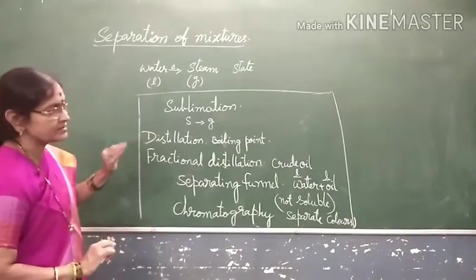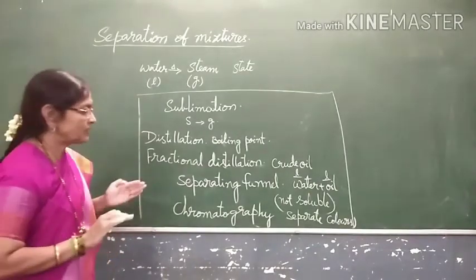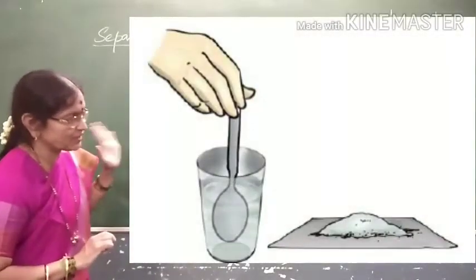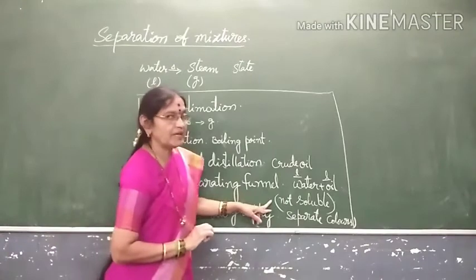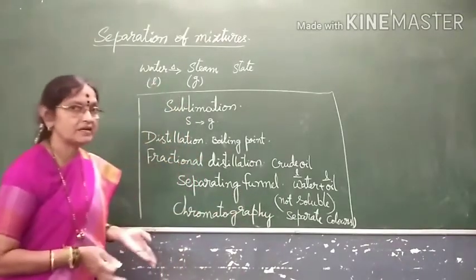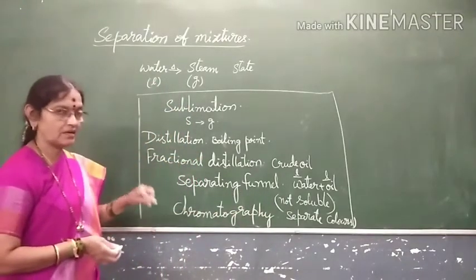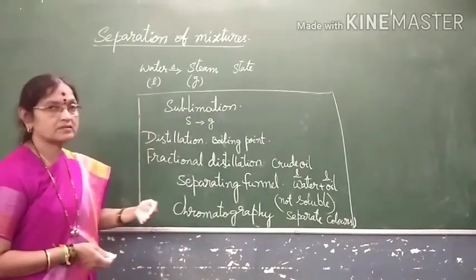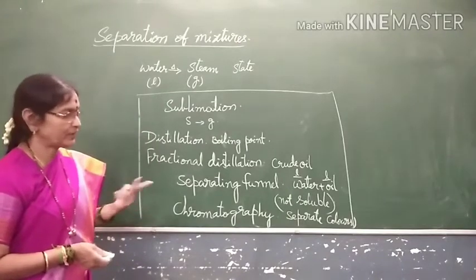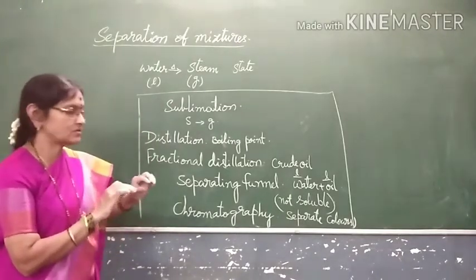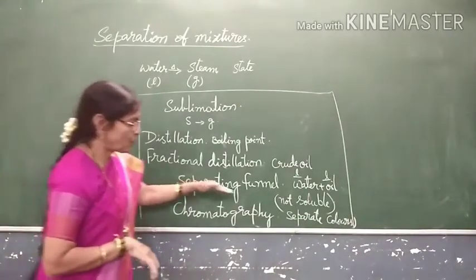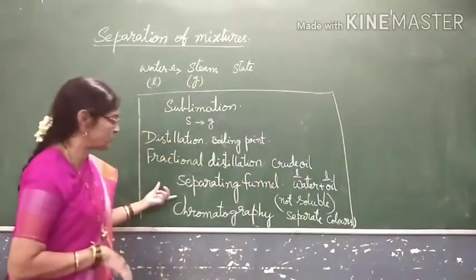Whereas in other cases, without any heat energy but using other principles like dissolution, or not soluble, immiscible, miscible liquids. Suppose lemon juice, that is a liquid only. Lemon juice mixed with water will mix, no, that is miscible. Two liquids are combining and mixing, lemon juice and water. You cannot distinguish them. So that is miscible. Not miscible liquids are not soluble. Water and oil, not soluble. So you will be using a separating funnel.